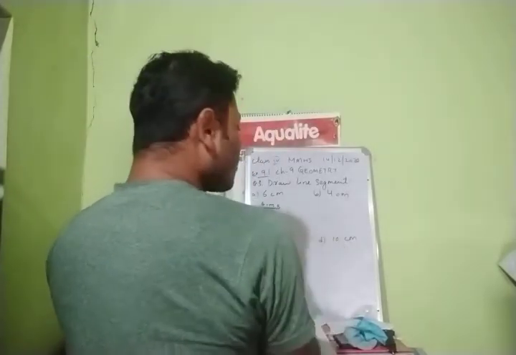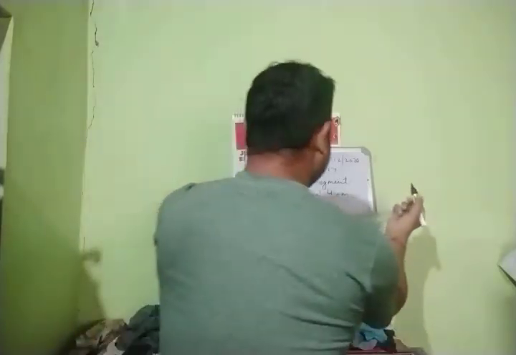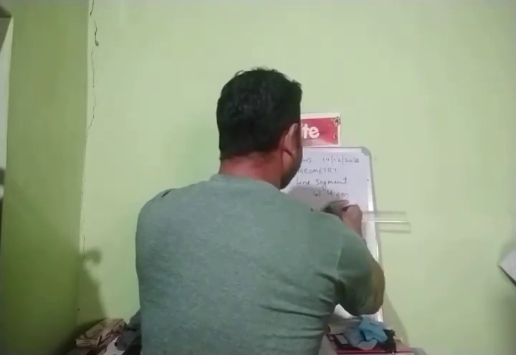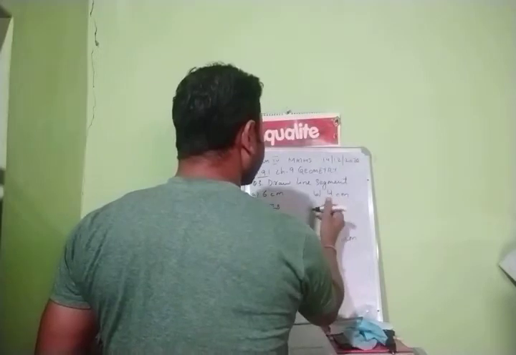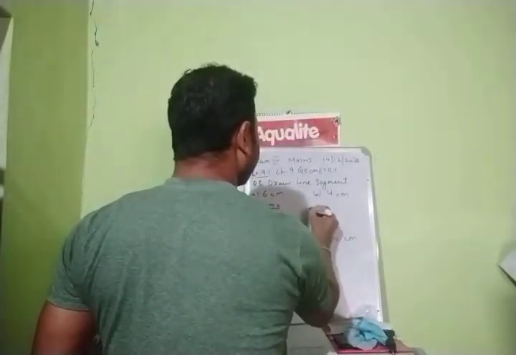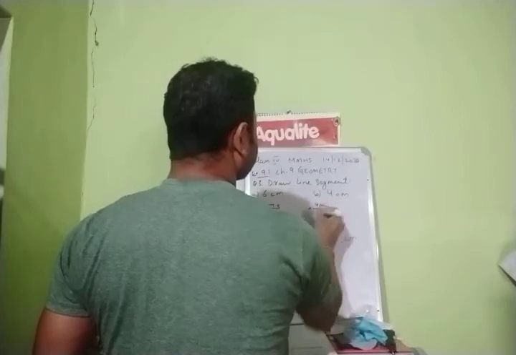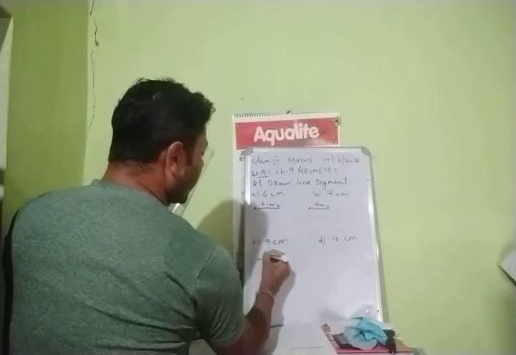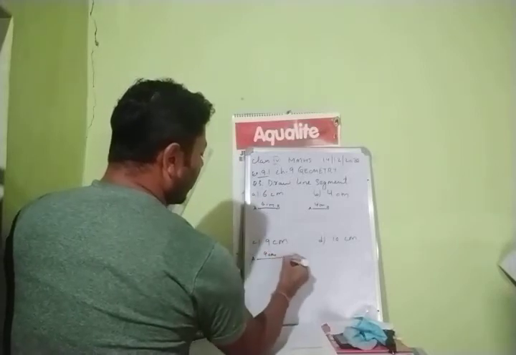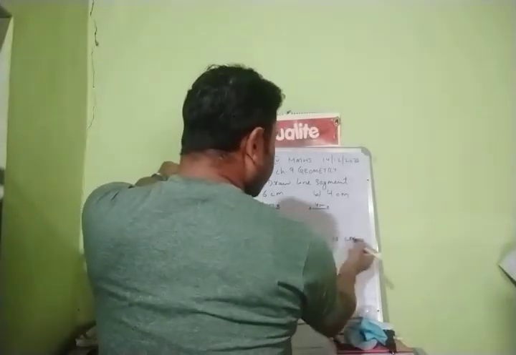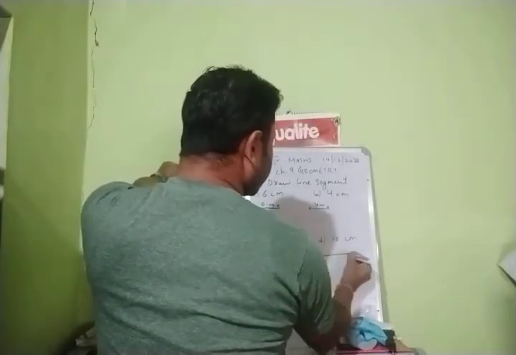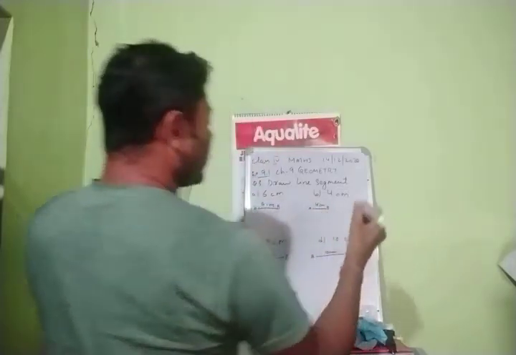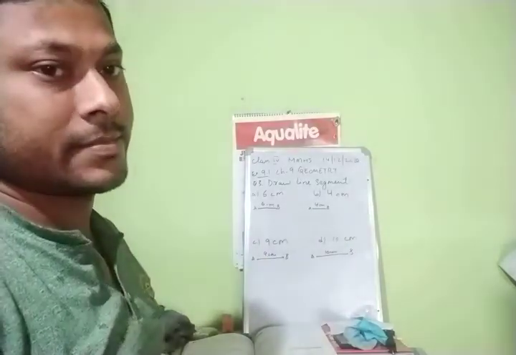Alright, next question number B, 4 centimeter. Again with the help of your scale, mark 4 centimeter. From 0 you will start and end at 4. Then you will make a straight line with the help of your scale, A, B. This is 4 centimeter. With the help of scale again, you will measure 9 centimeter and write AB. For 10 centimeter, you will make 2 points, write 10 centimeter and mark AB. This is your line segment.